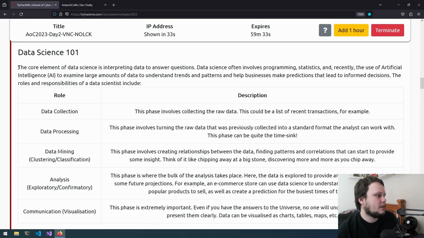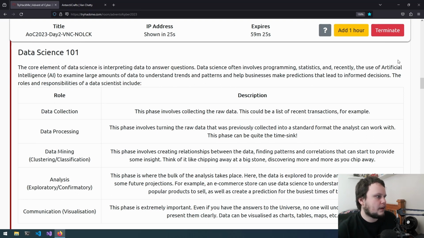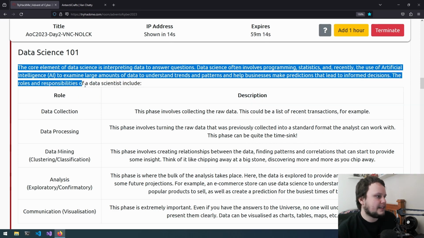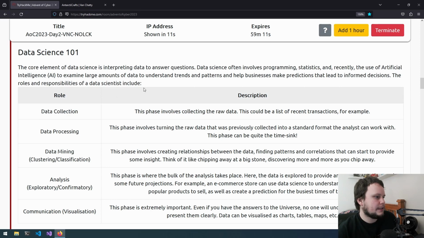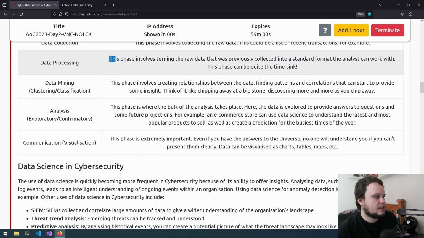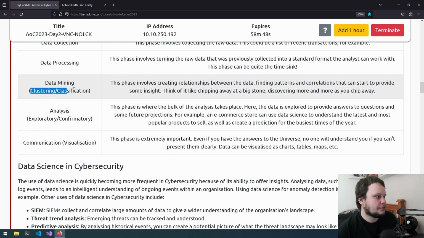So Data Science 101. The core element of data science is interpreting data to answer questions. Data science often involves programming, statistics, and recently, the use of artificial intelligence to examine large amounts of data to understand the trends and patterns and help businesses make predictions that lead to informed decisions. The roles and responsibilities of a data scientist include data collection, which is the phase involving collecting the raw data. So this could be a list of recent transactions, as an example. Data processing, the phase involves turning the raw data that was previously collected into a standard format that analysts can work with. Data mining, which is clustering or classification.